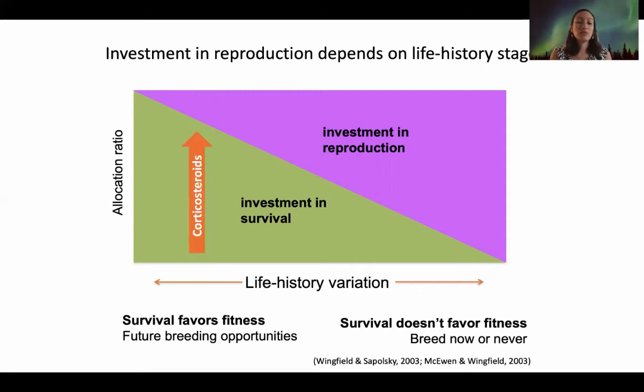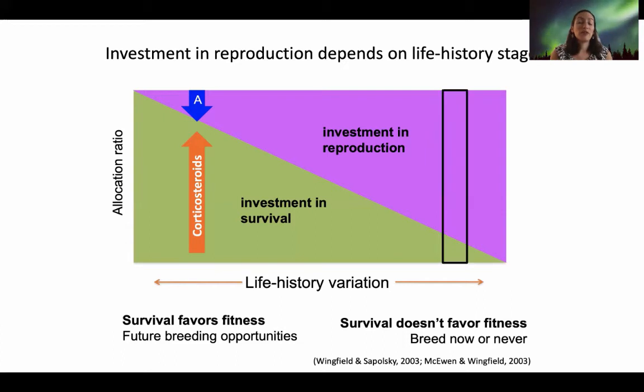So in these types of organisms, what you will see is that in the time of crisis, corticosteroids will go up, and those corticosteroids will inhibit reproduction so that the investment in steroid hormones will decrease and reproduction will be inhibited, and all the energy will be going towards surviving the current crisis.